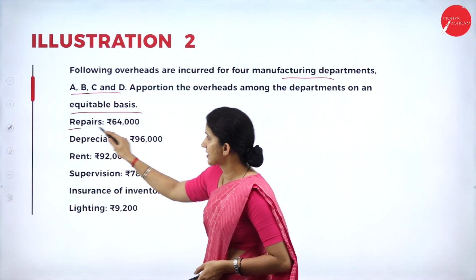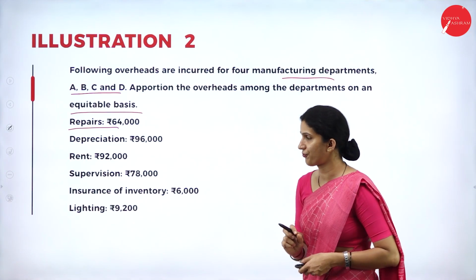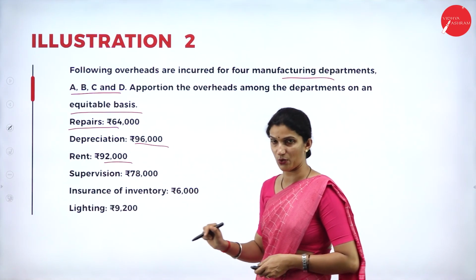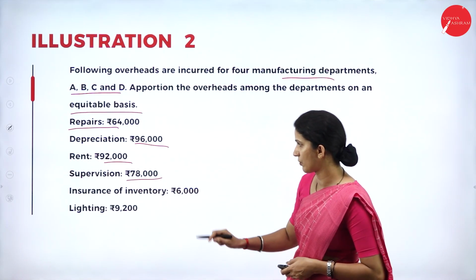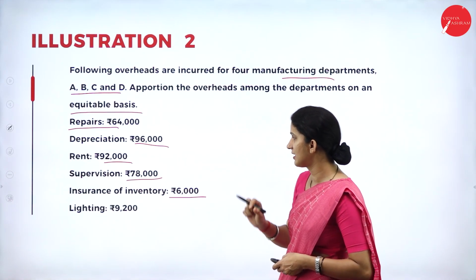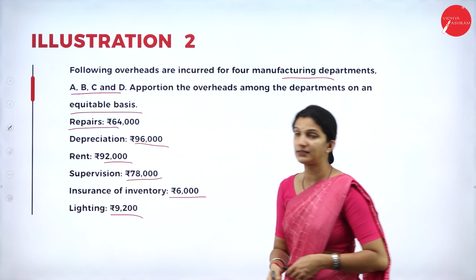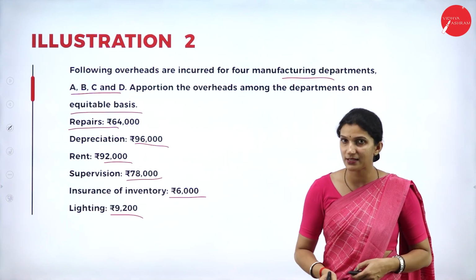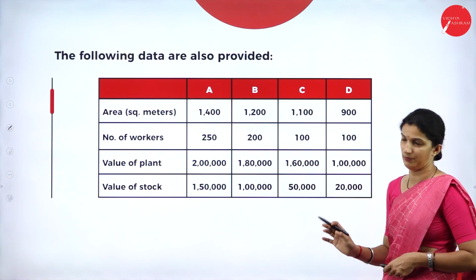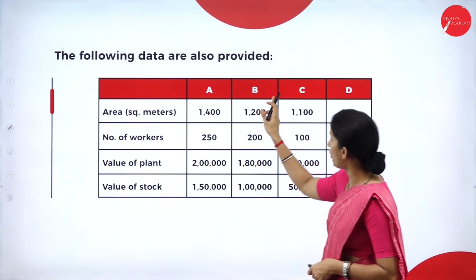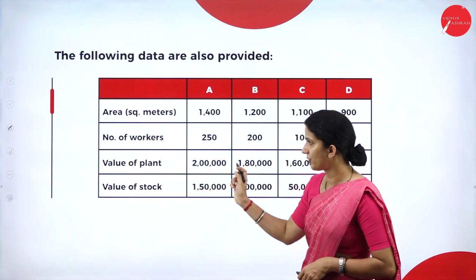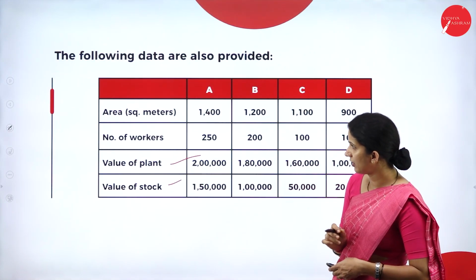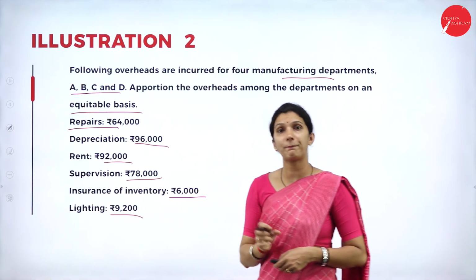So what are the expenses given here? It is repairs 64,000, then depreciation 96,000, rent 92,000, supervision 78,000, then insurance of inventory, that is 6,000, lighting 9,200. To allocate these expenses, what are the bases? It is given in this table. So we have the area of all the 4 departments, then number of workers, then value of plant, then value of stock.